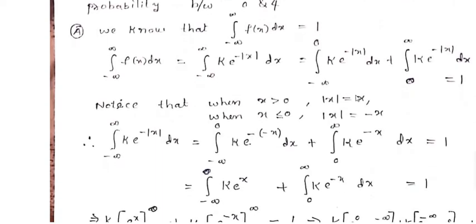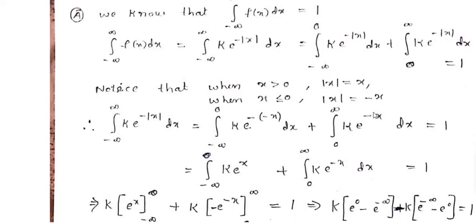But here, for modulus of x, we have to separate it. Integral minus infinity to infinity f of x dx is equal to integral minus infinity to infinity k into e power of minus modulus of x dx, which is equal to integral minus infinity to 0 capital K into e power of minus modulus of x dx plus integral 0 to infinity k into e power of minus modulus of x dx. Okay, we separate this integration as minus infinity to 0 and 0 to infinity.